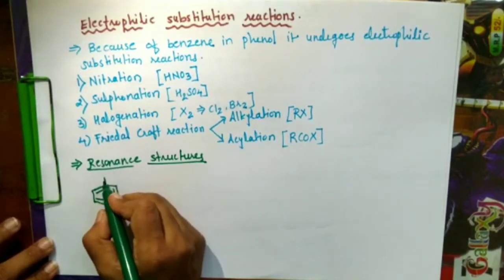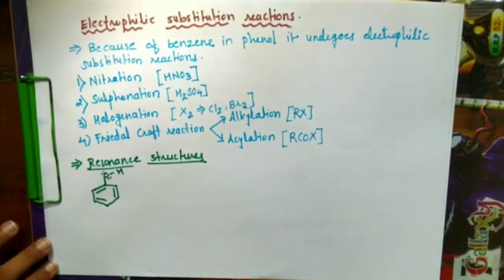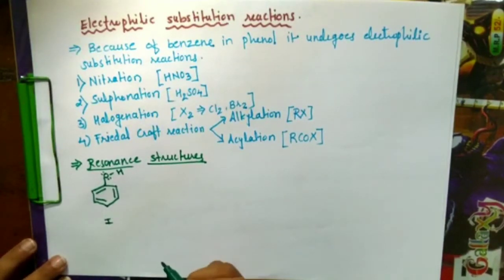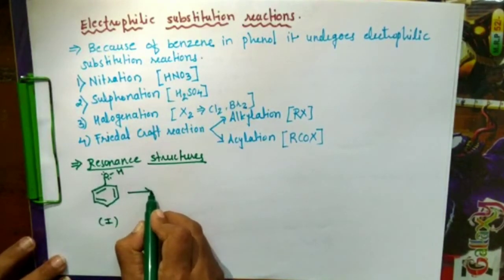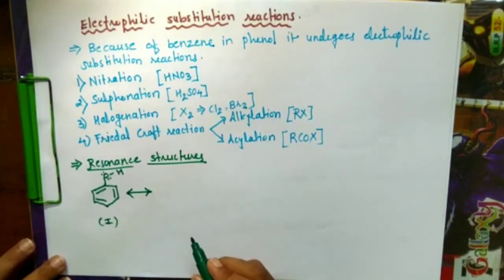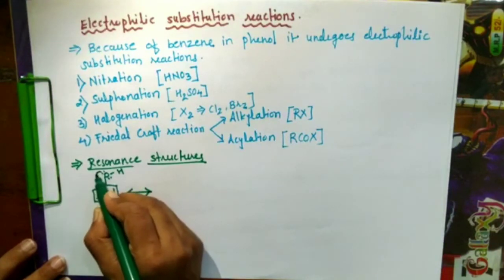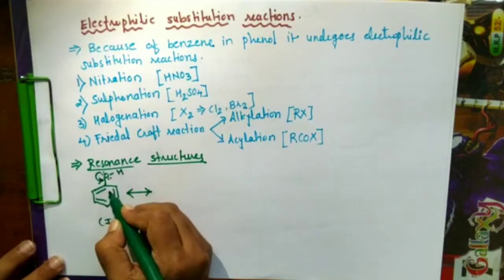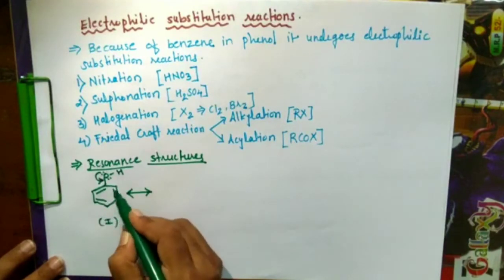which will have here an OH group, and this oxygen is having 2 lone pairs. This is the first structure, the first phenol structure. Here we are starting from this structure. And what is resonance? Resonance is nothing but delocalization of a lone pair towards the ring. So here the lone pairs are delocalized towards the ring, because the OH group in phenol is an electron releasing group. It gives electrons towards this benzene ring.